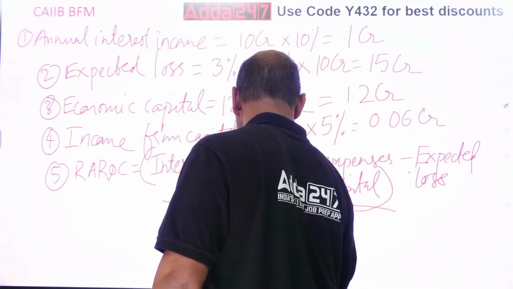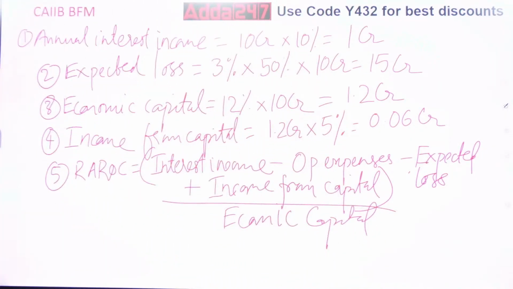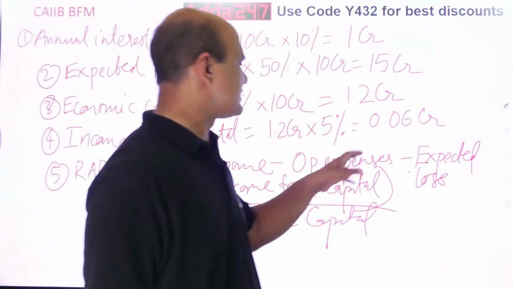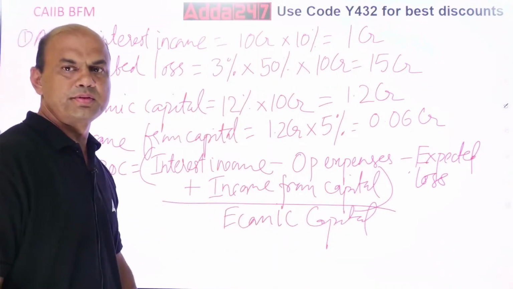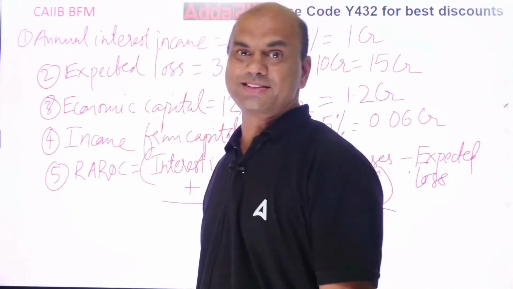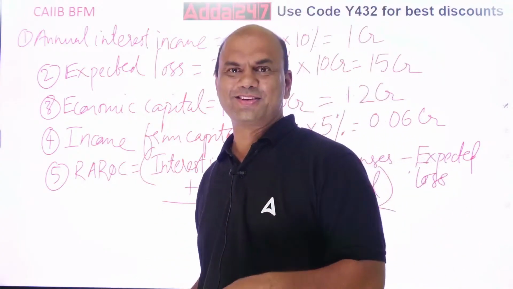So do this calculation now, everyone. Formula I have given. I will give you 2 minutes to solve. Solve this, everyone. So what is the answer you are getting? Interest income minus operating expenses minus expected loss plus income from capital, the whole upon economic capital. How do you do this? Simple calculation. Let's do it jointly.